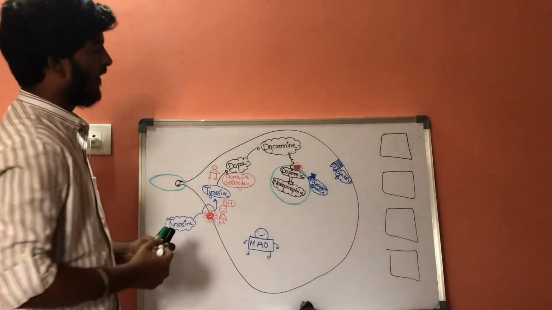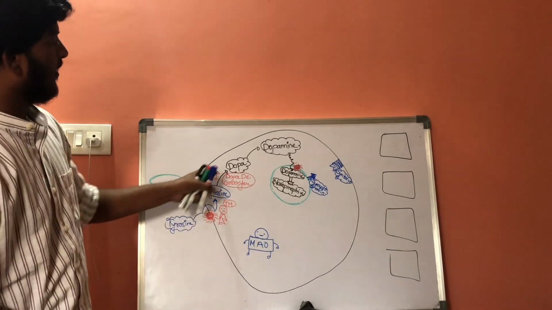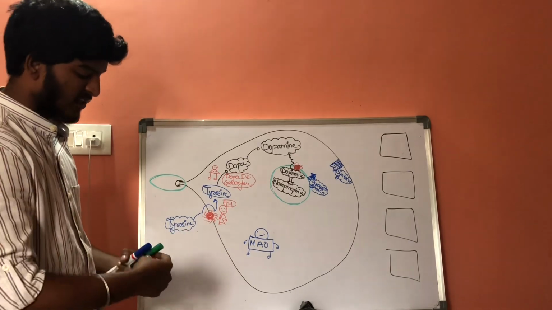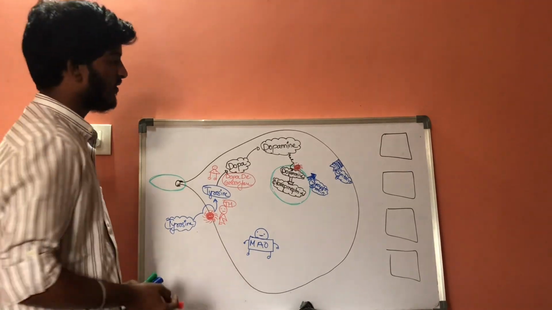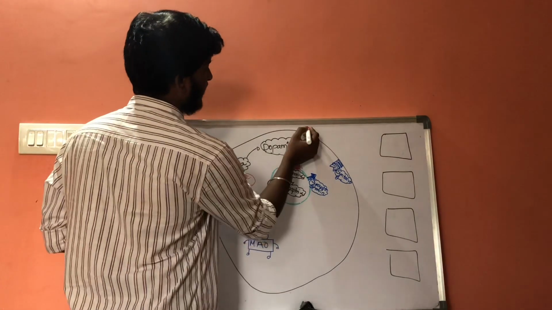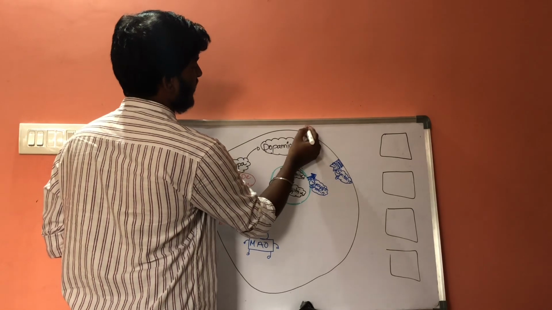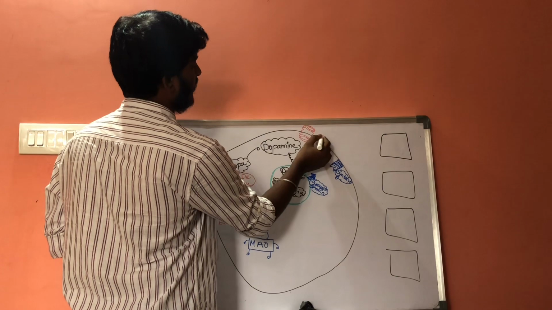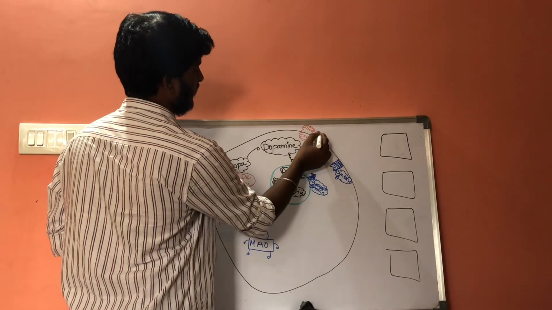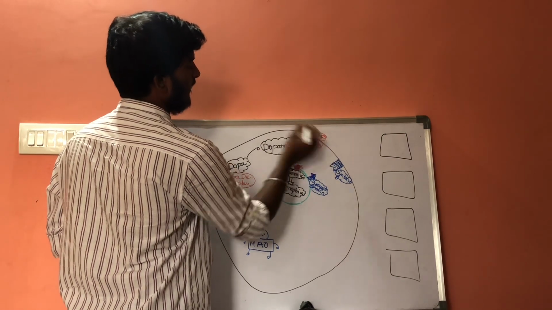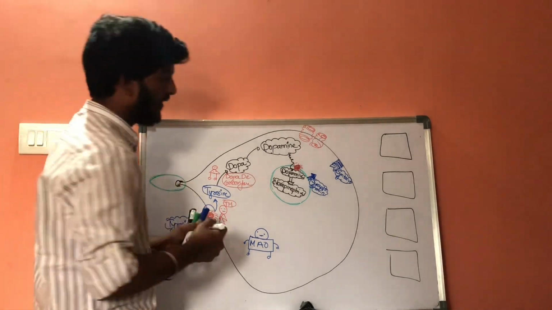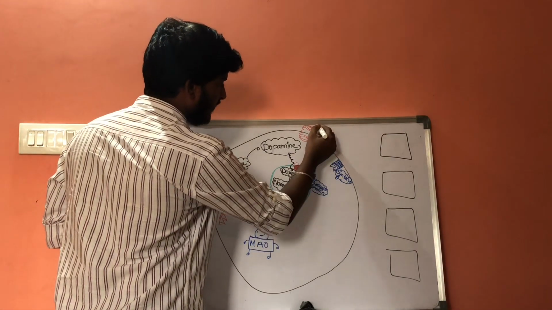So, on the surface of this post-sympathetic neural fibers, there are special channels for the calcium ions. These are the special channels through which the calcium will enter towards the inside.